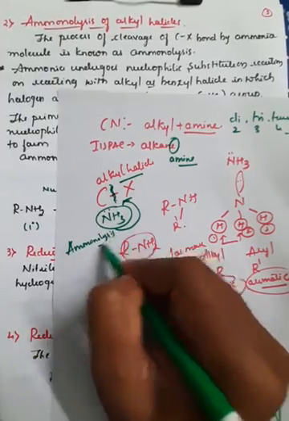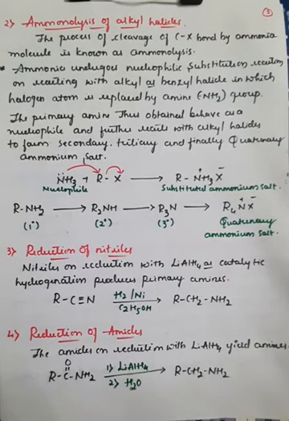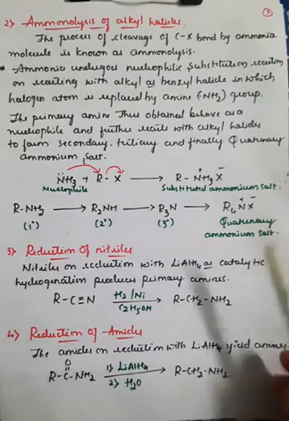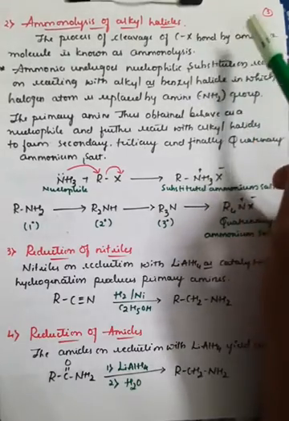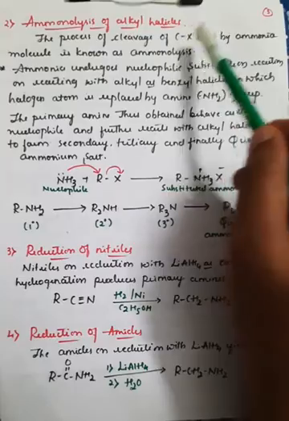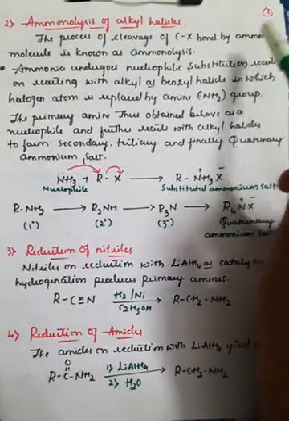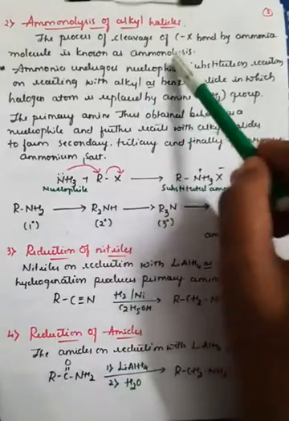With the help of ammonolysis, we can convert compounds in the form of alkyl halides into amines. Here, the process of cleavage of the C-X bond by ammonia is what I have explained. This carbon and halogen bond can be broken with the help of the ammonia molecule, and that process is generally called ammonolysis.